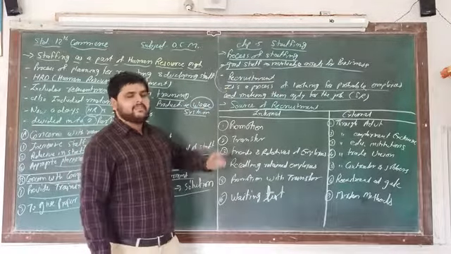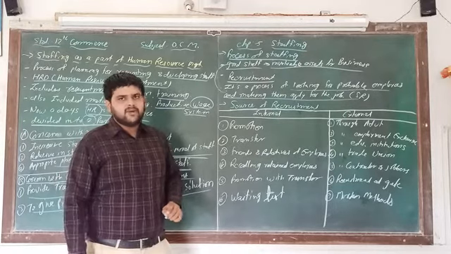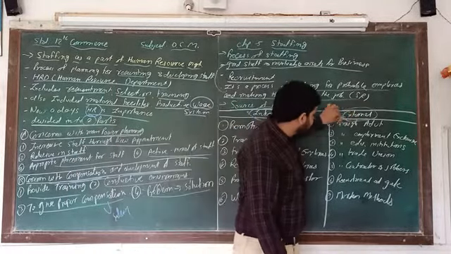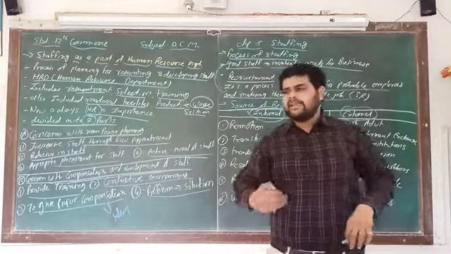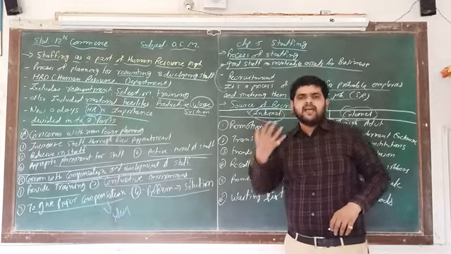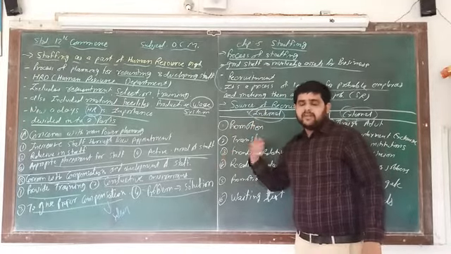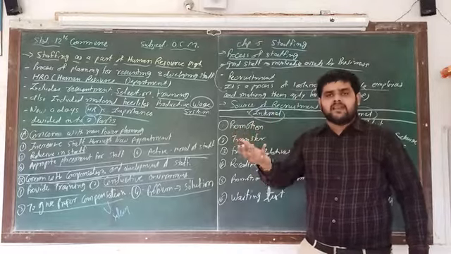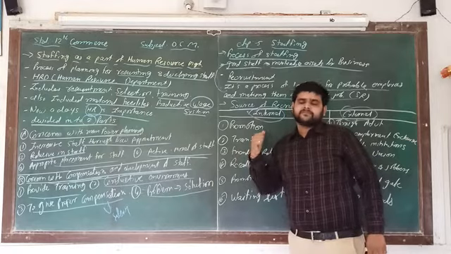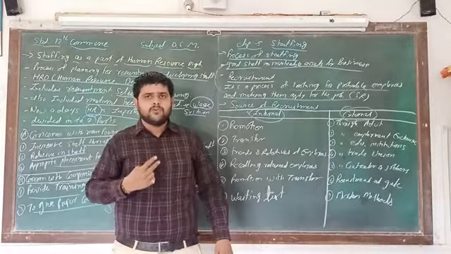So here there are two types from which we are recruiting people in our business organization. Number one is internal sources, and number two is external sources. See, what do you mean by internal and external sources? Internal sources means that within the organization we are finding the people, that is the internal source of recruitment. And if we select people from outside our organization, that is called the external source of recruitment.